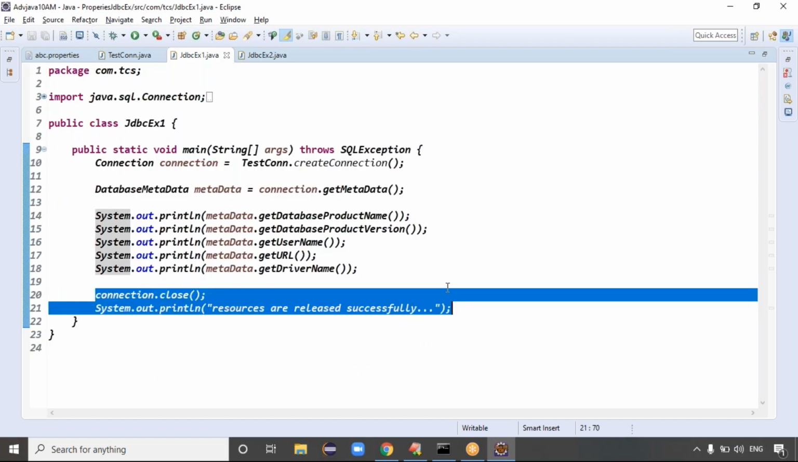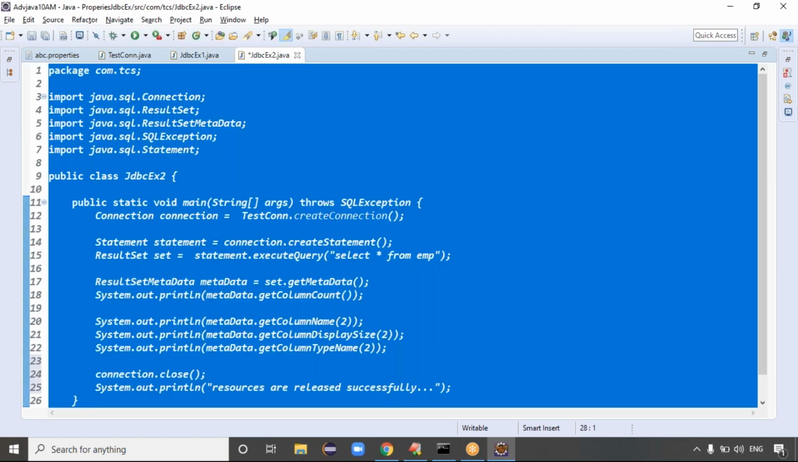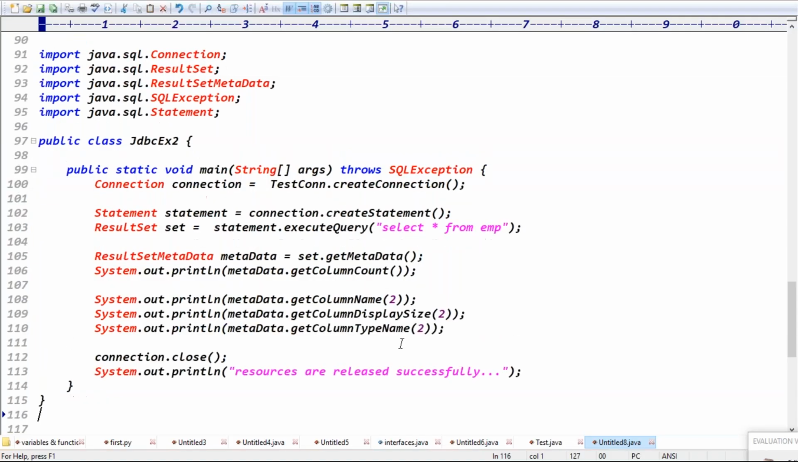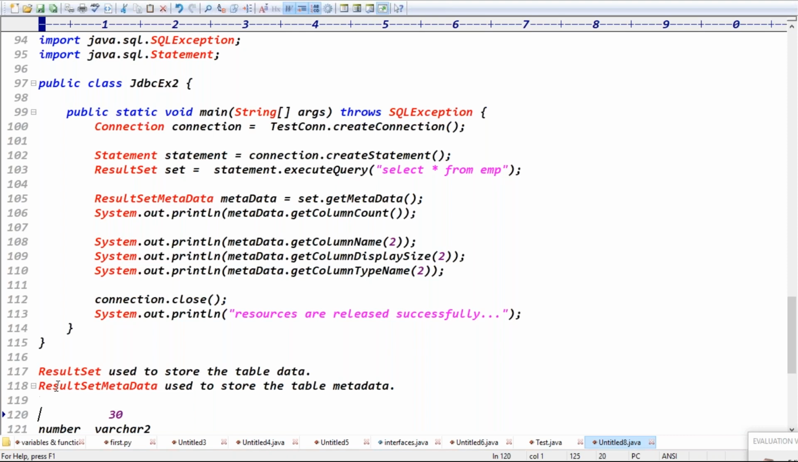So I forgot to close the connection, guys. Once we get the connection, we definitely have to release the connection. That's a good habit. In a classroom example, if you don't release the connection, there are no issues, meaning it won't show any errors. But in real time, you will definitely get some issues, guys.